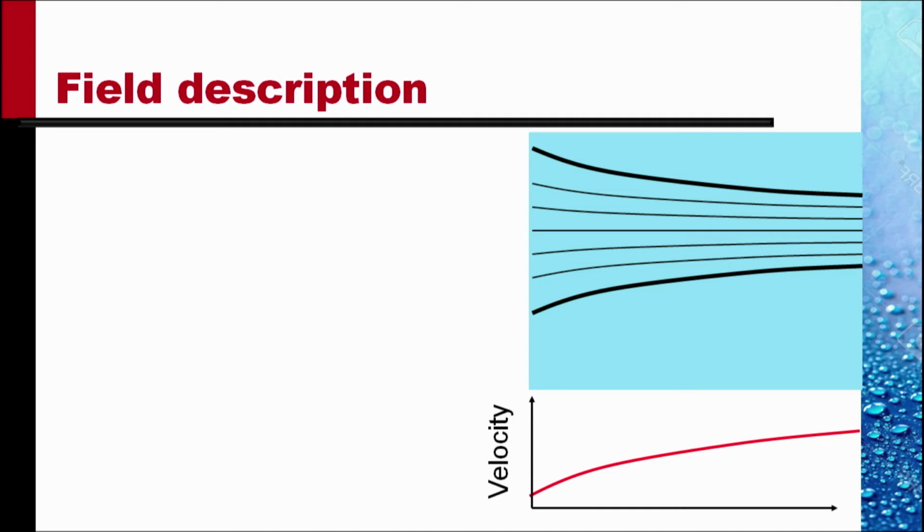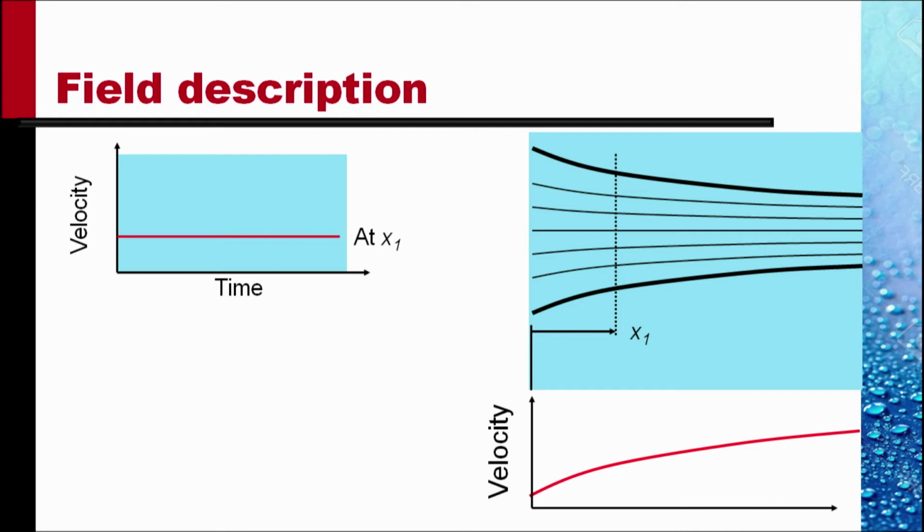Now, I fix a probe at the location x1, and if I measure the velocity at location x1 with time, then I get a constant velocity independent of time. It does not change. But if I fix the probe at a location x2, the velocity there is constant with time too, but this velocity is larger than the velocity at location x1 at all times.